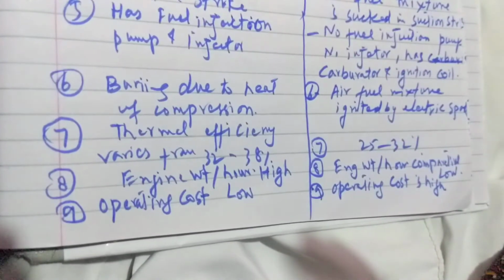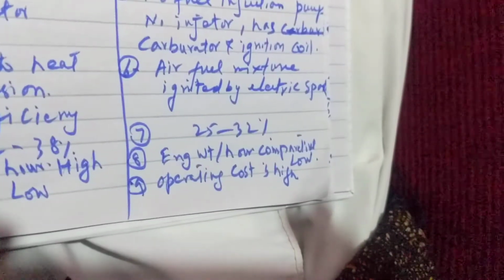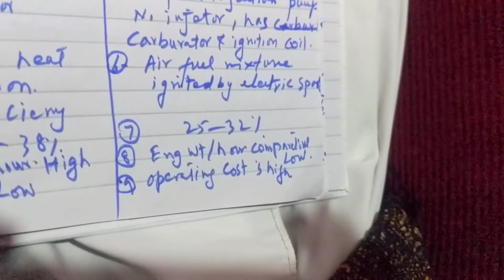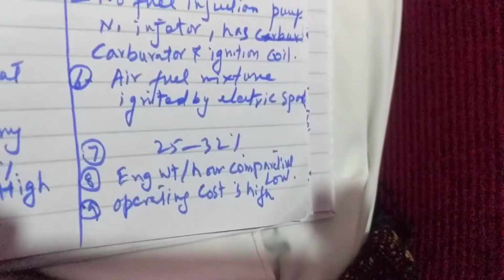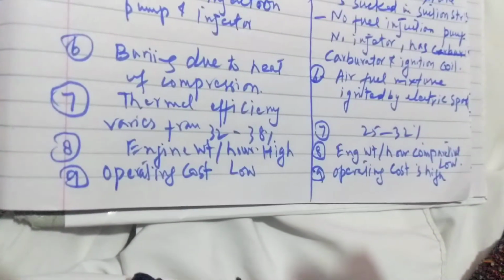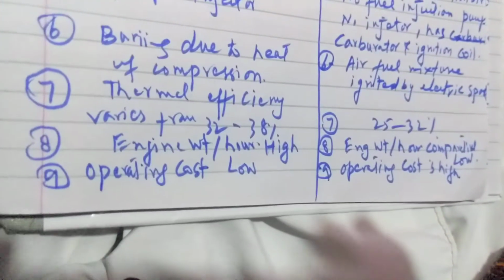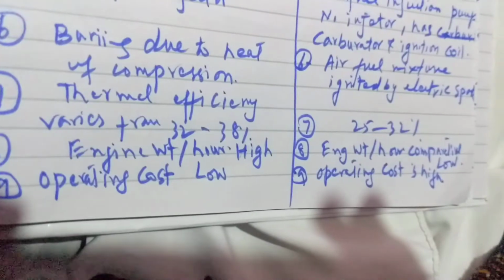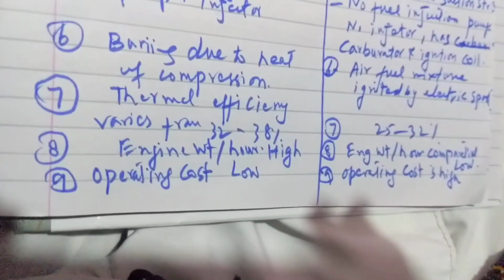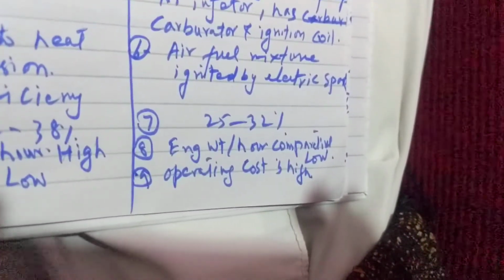Sixth, in diesel engine burning is due to the heat of compression. In case of petrol engine, the air-fuel mixture is ignited by spark plug. Next point, thermal efficiency of diesel engine varies from 32 to 38%, whereas in case of petrol engine, thermal efficiency varies from 25 to 32%.